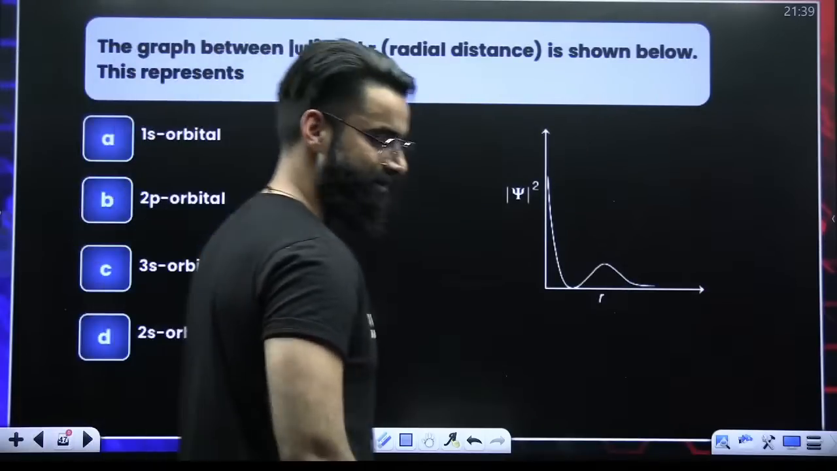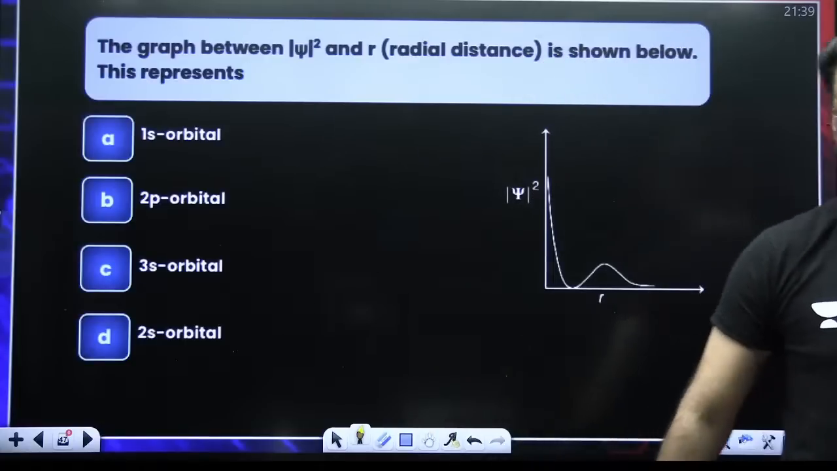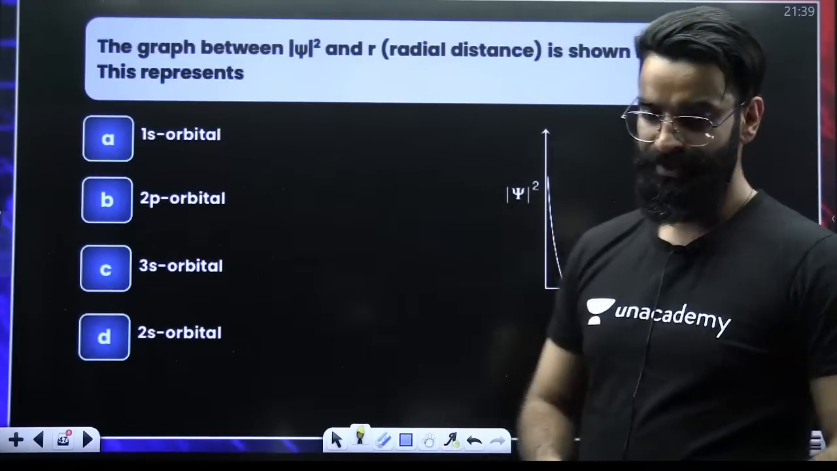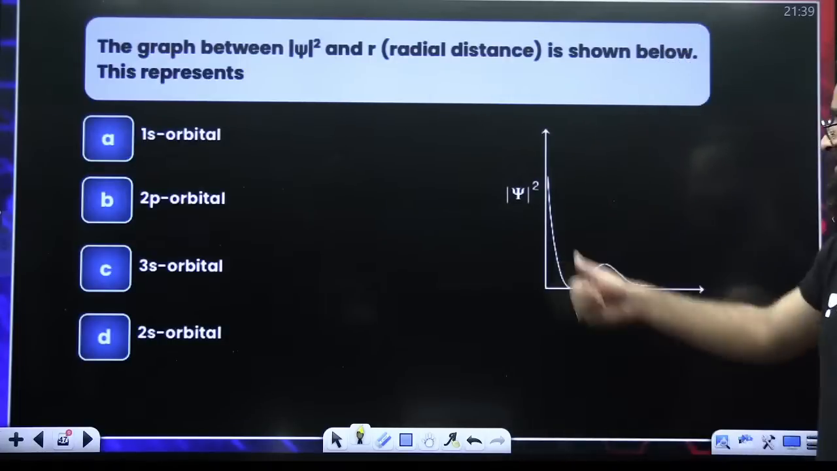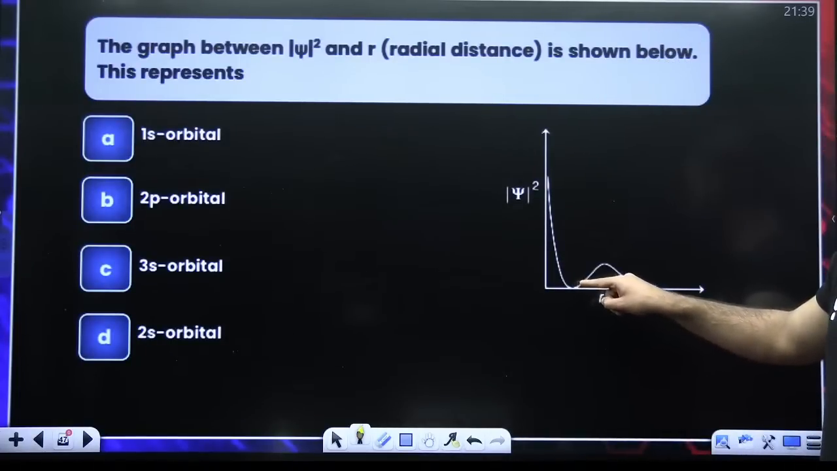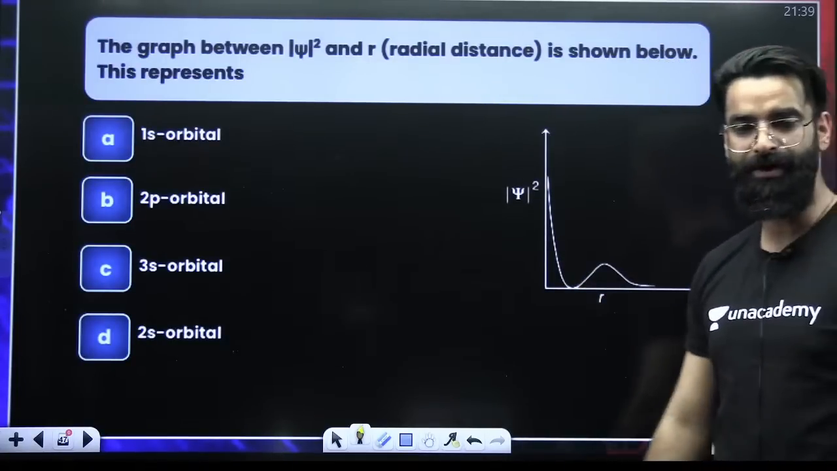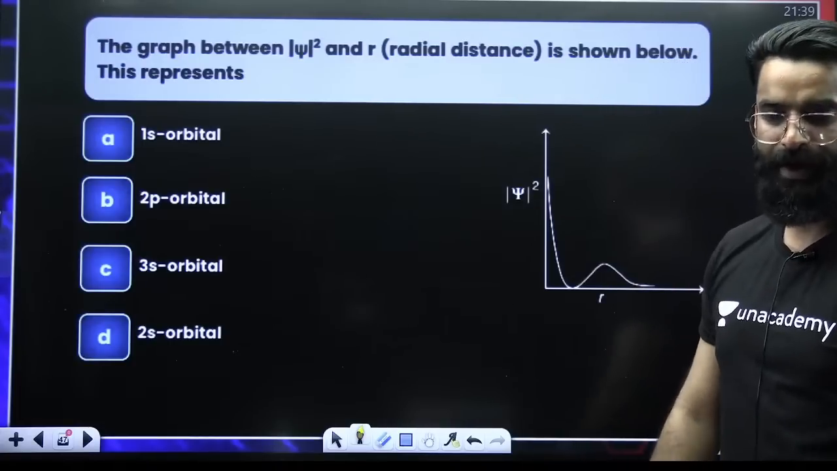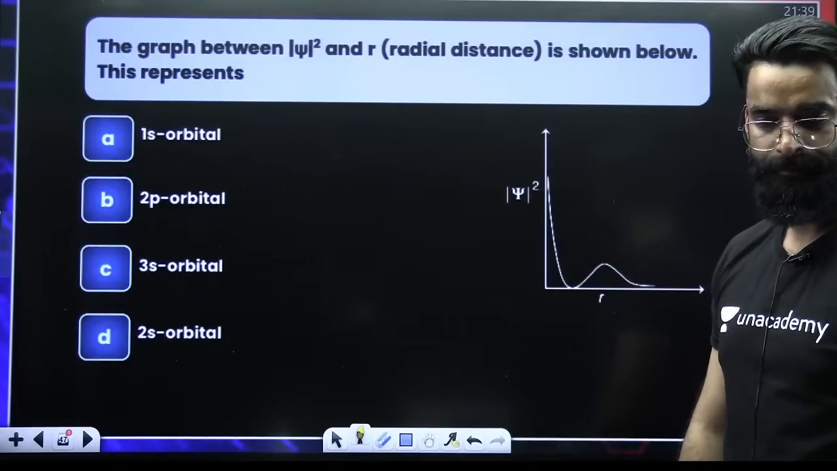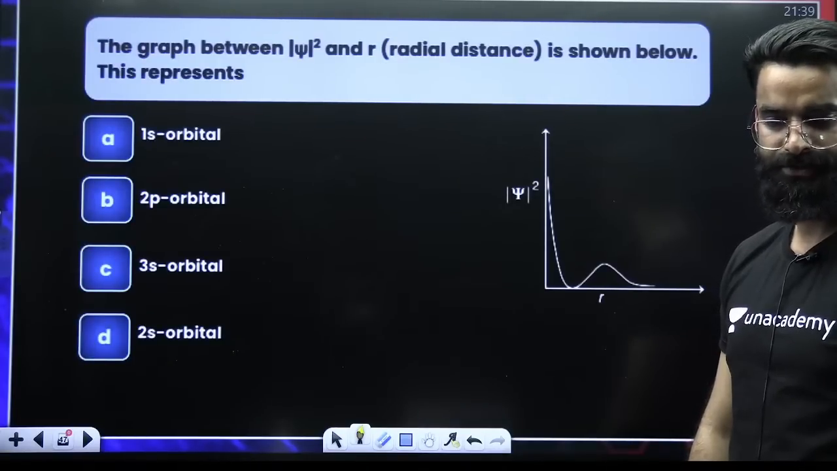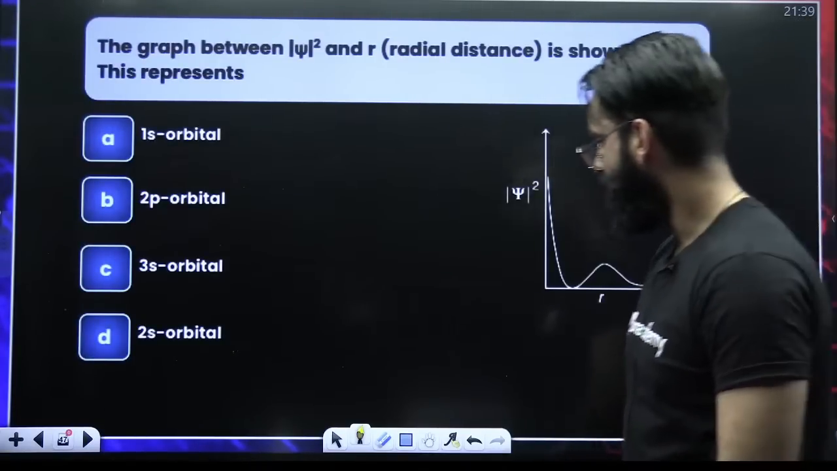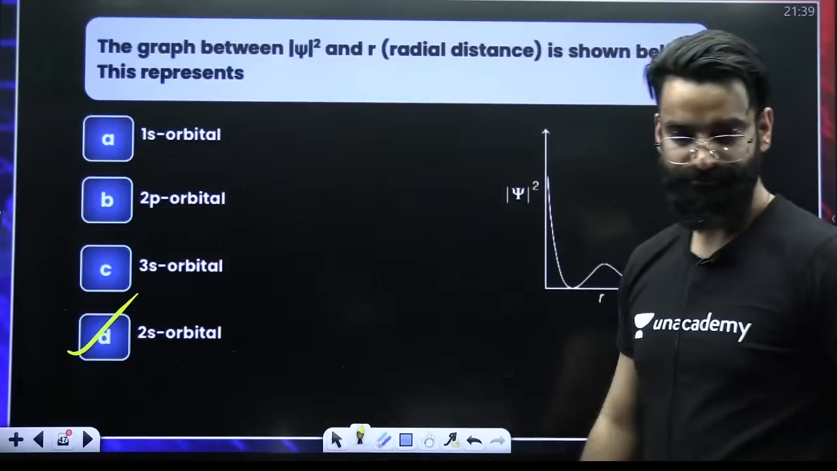Tell me the answer of this question. Psi square versus r is given. The graph is starting from the top, and when the graph is starting from the top, that means it's the graph for S. And if it is for S, there is one node only. It is touching only at one point. One node is for which one? That's for 2s, right? So this graph is valid for 2s.